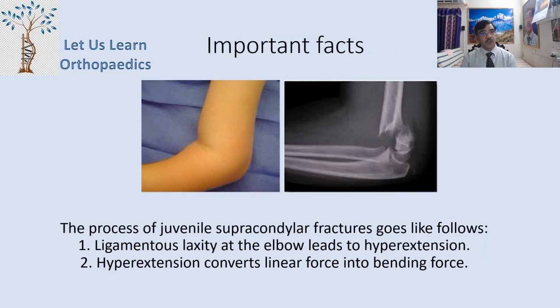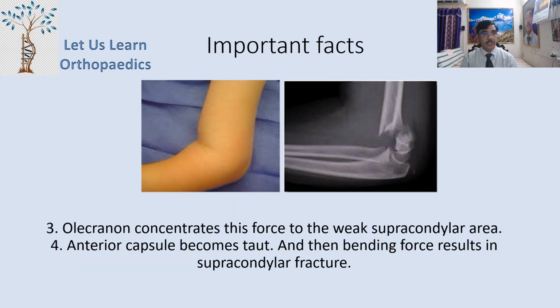Now, the process of juvenile supracondylar fracture goes as follows. 1. The ligamentous laxity at the elbow leads to hyperextension. And hyperextension then converts the linear force into the bending force. The olecranon concentrates this bending force to the weak supracondylar area. The anterior capsule becomes taut, and then the bending force results in the supracondylar fracture.